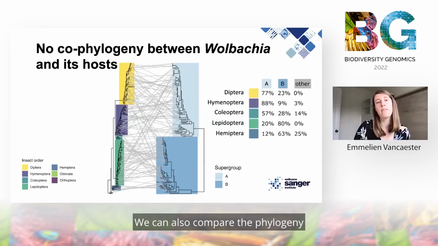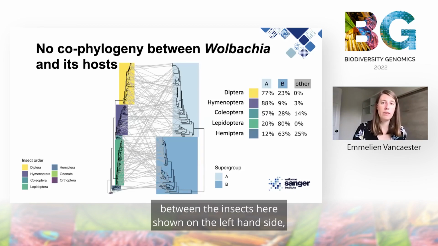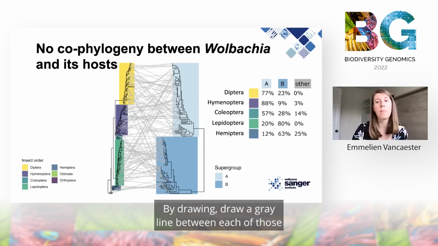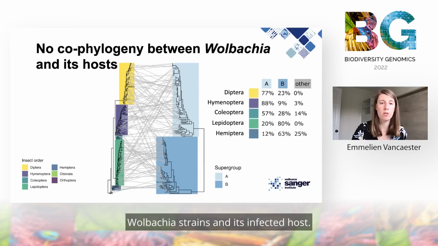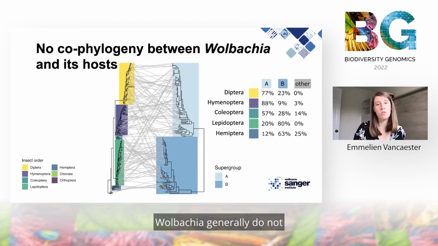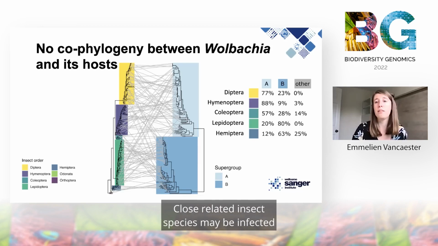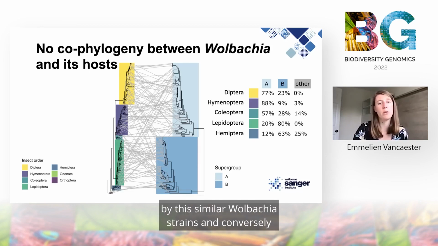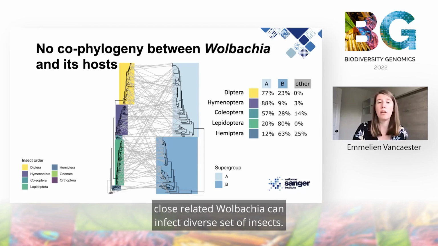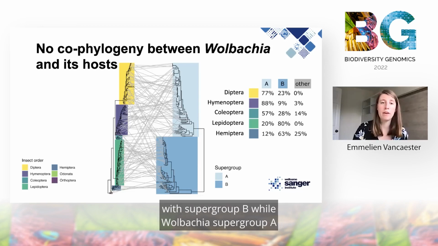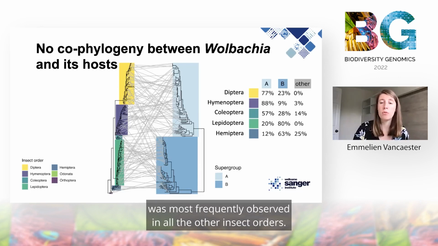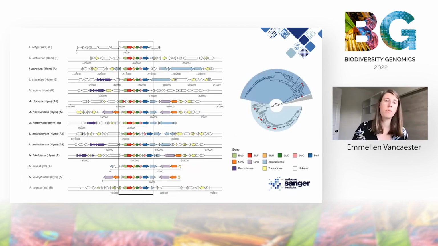We can also compare the phylogeny between the insects, here shown on the left-hand side, with Wolbachia, here on the right, by drawing a gray line between each of the Wolbachia strains and its infected hosts. Wolbachia generally do not show strict cophylogeny with their host, as seen by the many tangled lines. Closely related insect species may be infected by dissimilar Wolbachia strains, and conversely, closely related Wolbachia can infect a diverse set of insects. However, Lepidoptera were predominantly infected with supergroup B, while Wolbachia supergroup A was most frequently observed in all the other insect orders.